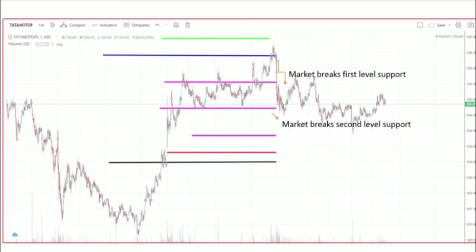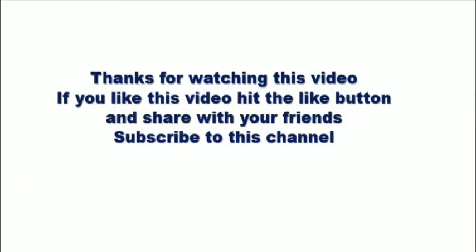So as per my analysis, the support and resistance levels are going to be good.